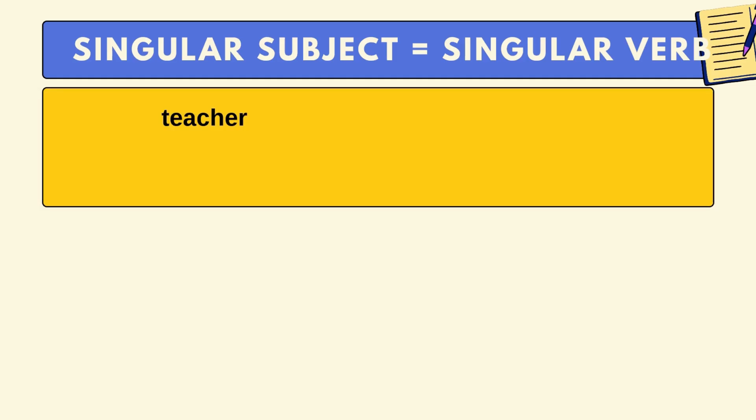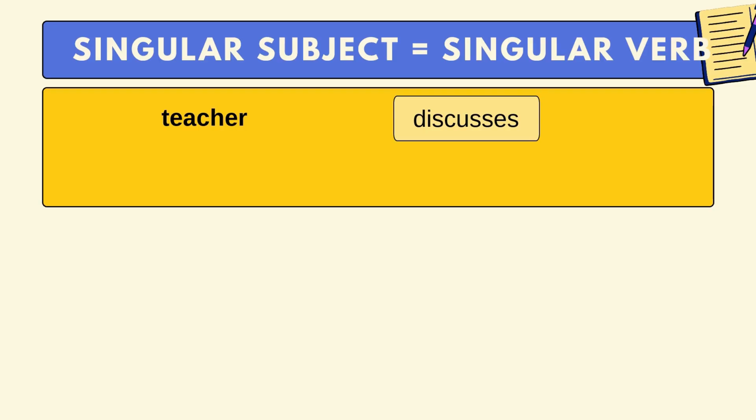For example, teacher. Teacher is an example of a singular subject because it pertains to one person. That's why it is without S, which can be talked about in the sentence. Unlike with subject, action verbs must take S to make them singular.